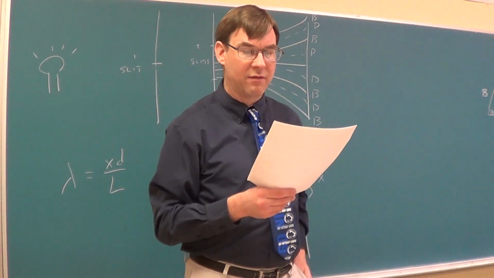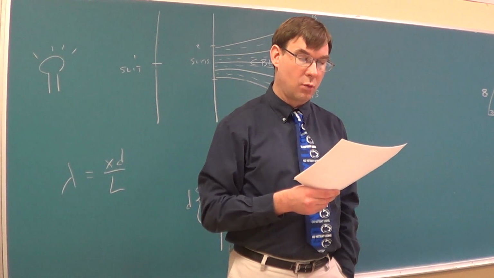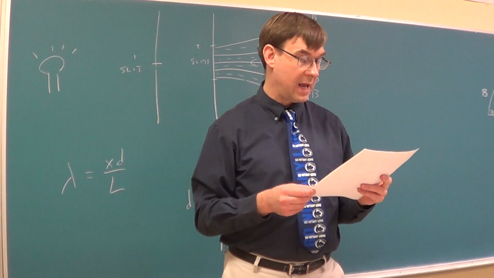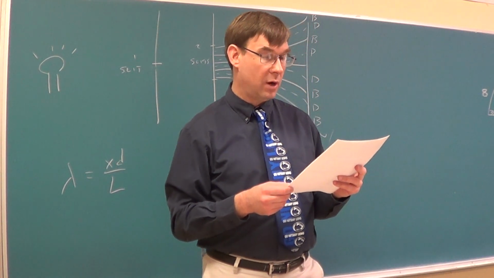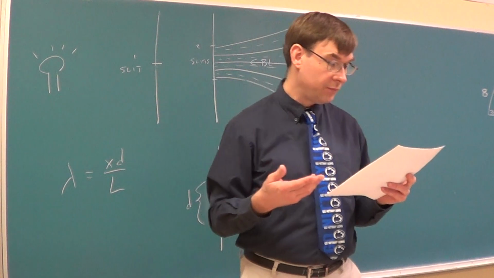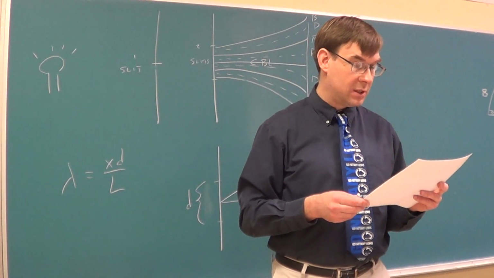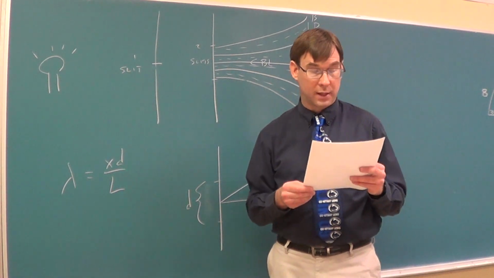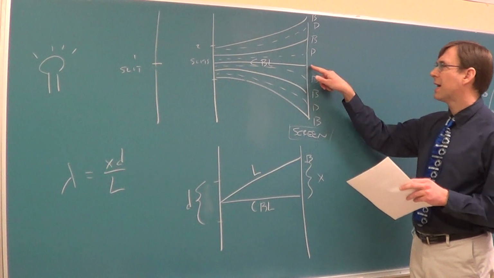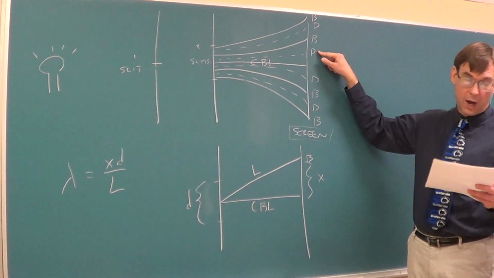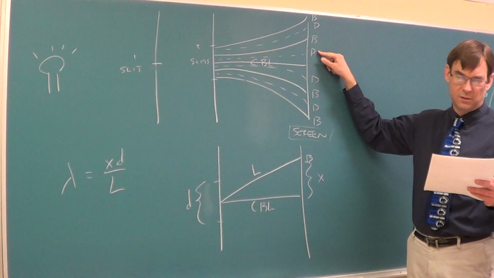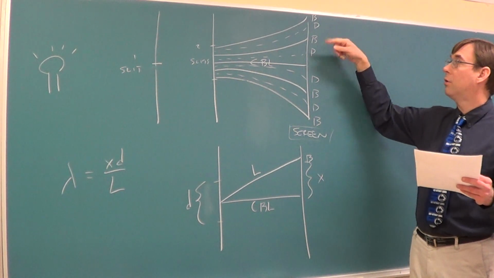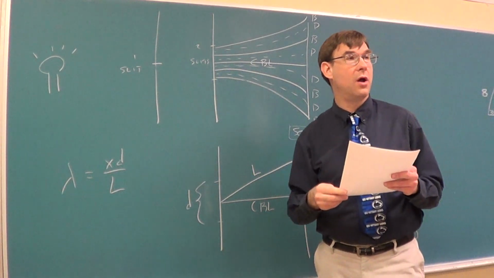Okay, so for 5, the antinodal lines are where you get constructive interference. That's the bright stuff. The antinodal lines, that's constructive interference, meaning bright things. The nodal lines are where you're going to get destructive interference, so that's going to be the dark spots. So right next to the central bright line, you got a dark spot. That's what kind of line? Nodal. Then this bright would be antinodal, and so on and so forth.